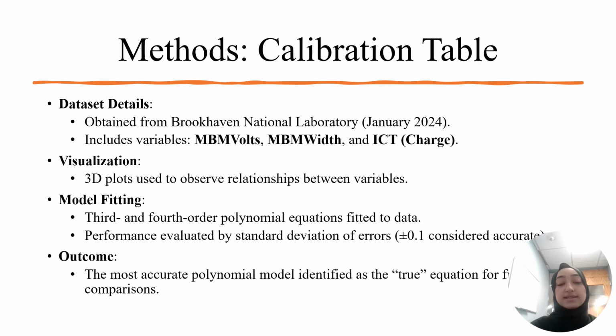To begin, I analyzed a calibration table provided by BNL, also known as Brookhaven National Laboratory. This dataset includes variables such as voltage, pulse width, and charge. Using polynomial equations, I identified relationships among these variables. The goal was to create a baseline model, the truth equation, that would serve as a reference for evaluating other methods.